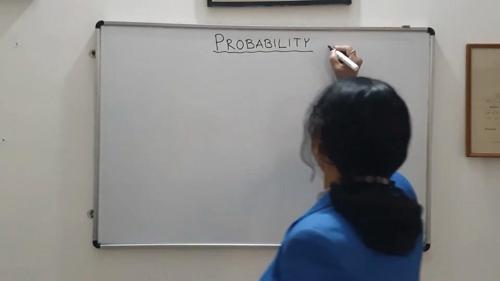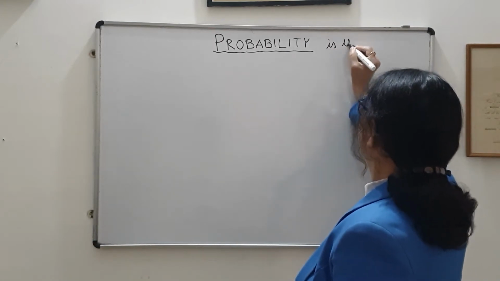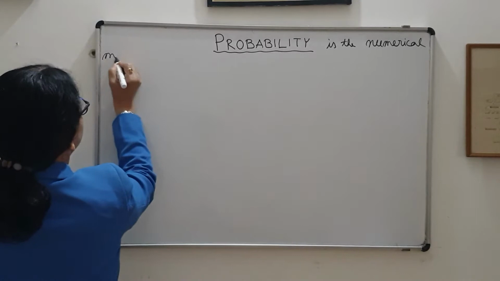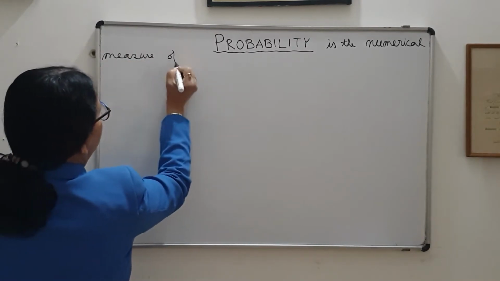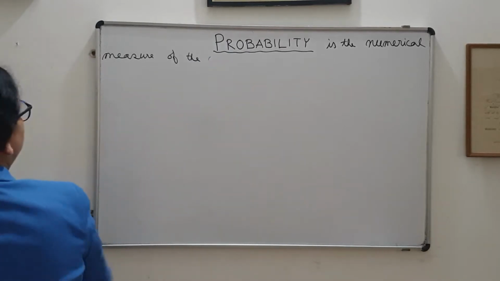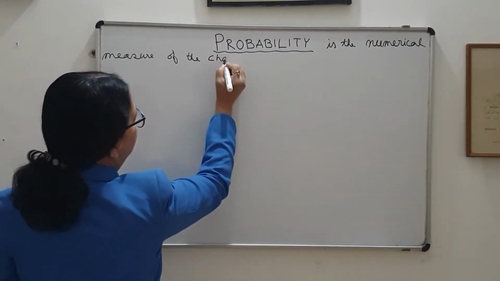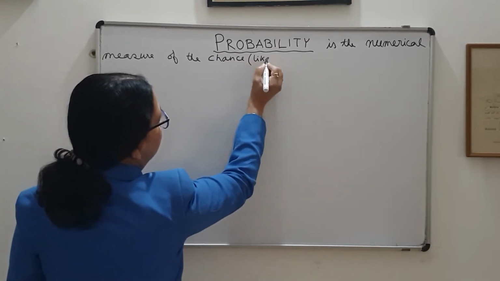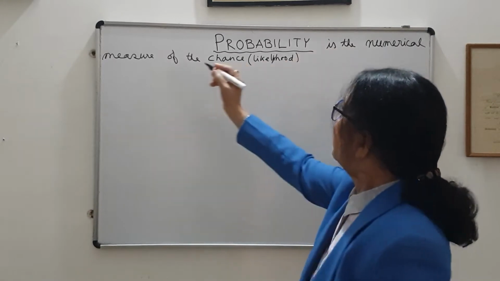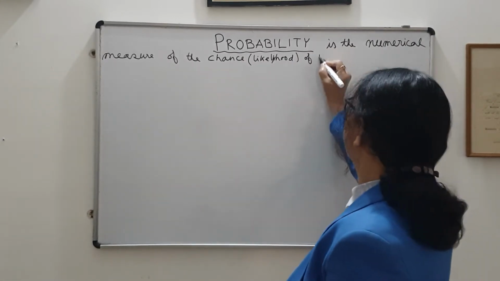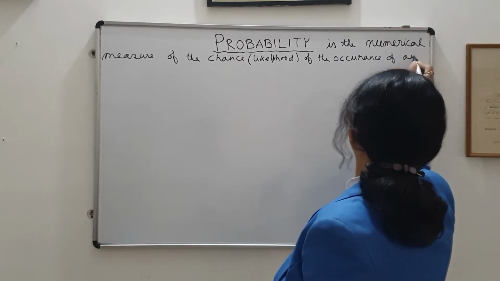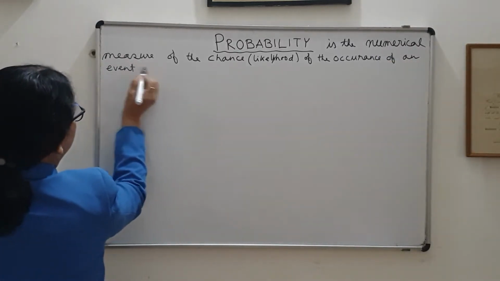Probability is the numerical measure of the chance or likelihood, which means likelihood, of the occurrence of an event in a random experiment.